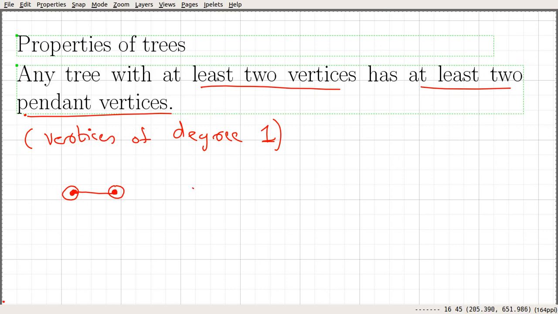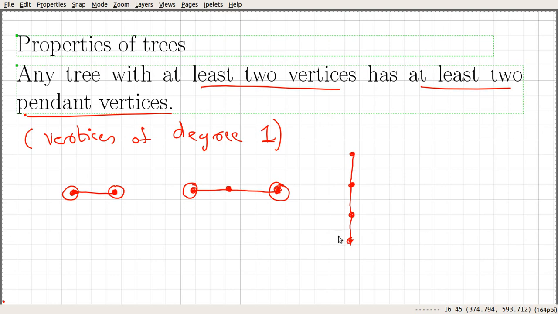Let's consider another tree with three vertices. It must be connected, so this is the only tree that we can have, right? Again, if you look at this particular tree, these two vertices have degree 1. So it satisfies this condition. It has at least two pendant vertices. This is true for any tree. Let me draw one more example, or maybe two. Let's consider a tree with four vertices. One possible tree is something like this.